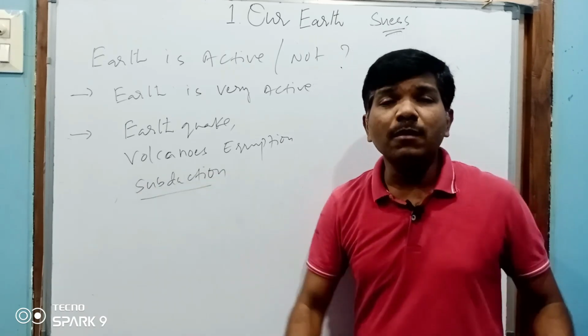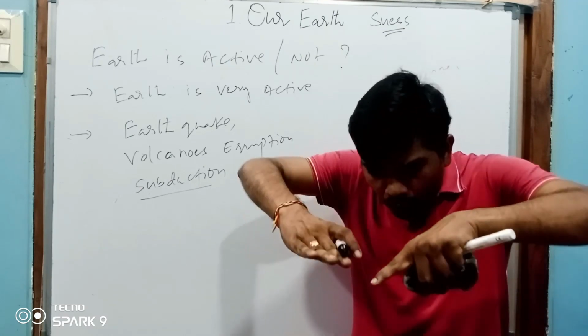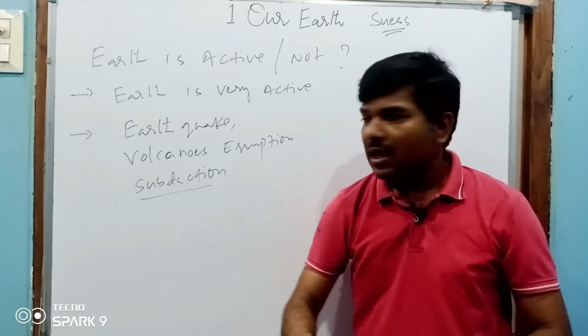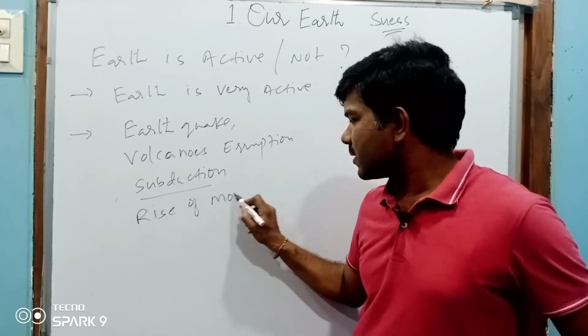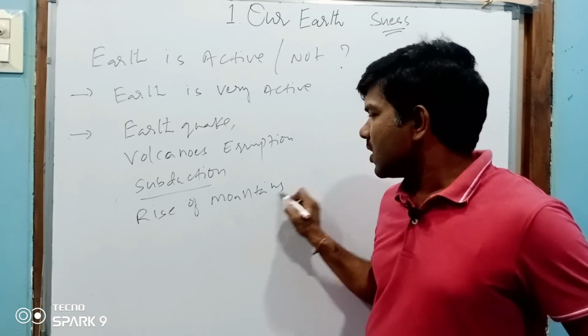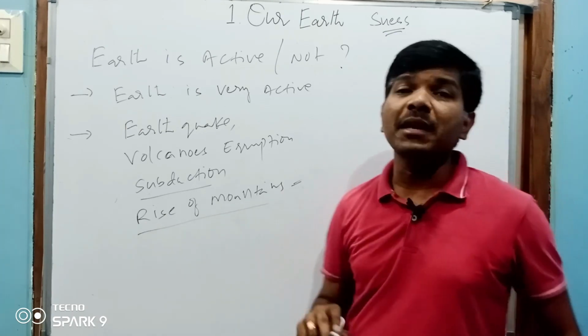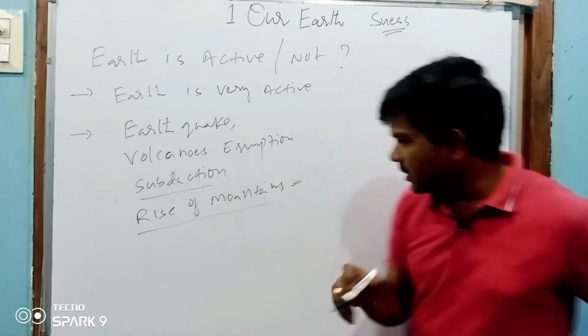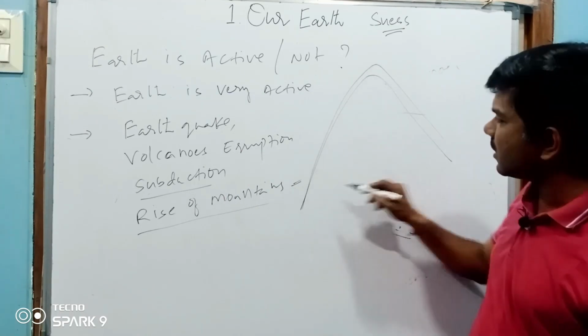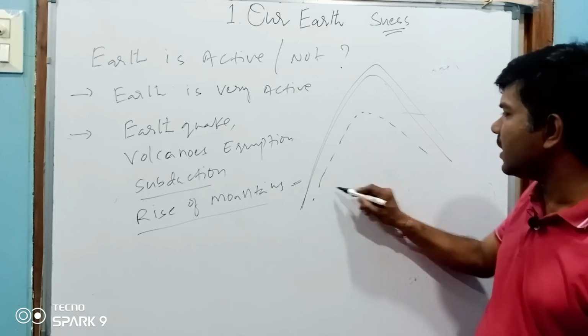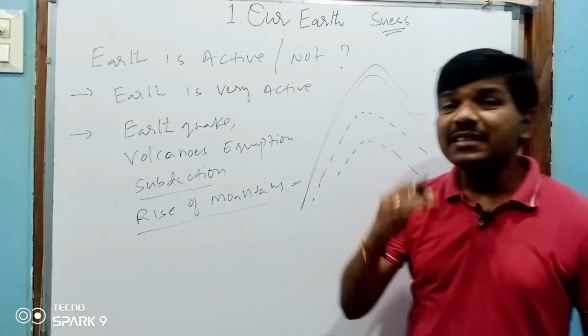Subduction means some landforms go down, they will be depressed, and sometimes mountains rise. It will take many million years to observe. Once upon a time, there were mountains, and after millions of years the height of this mountain will decrease.